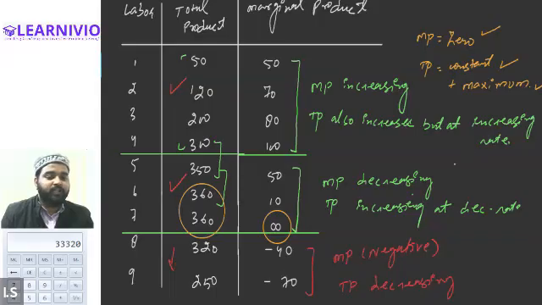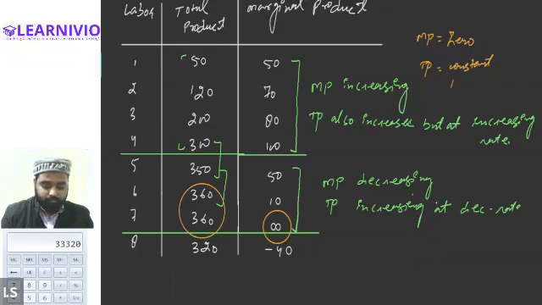Okay. So considering all of these, we can create the relationship between the TP and the MP. Let me show you how we will be doing that. Just a minute.